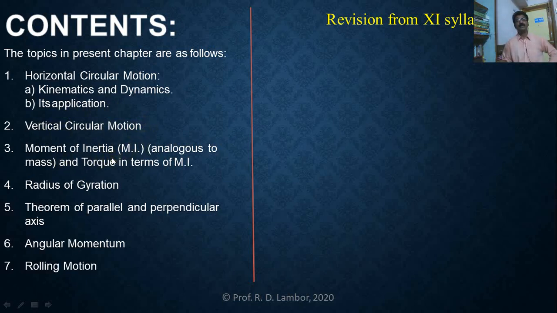Moment of inertia is there, radius of gyration is there, theorem of parallel and perpendicular axis is also there, angular momentum, rolling motion. And before starting the topic rotational dynamic, we will try to find where is the base of this topic. Of course, we are studying the circular motion, which is a subtopic of rotational dynamics.